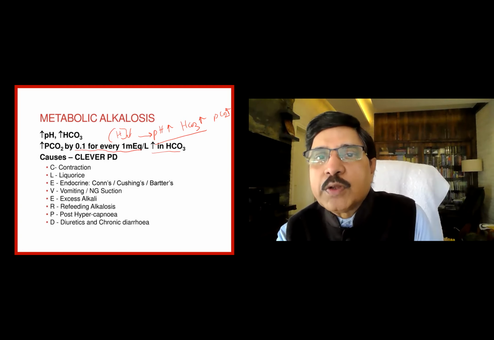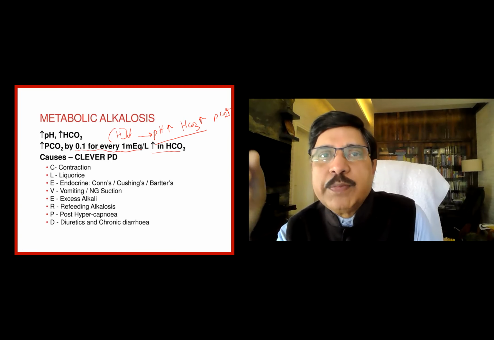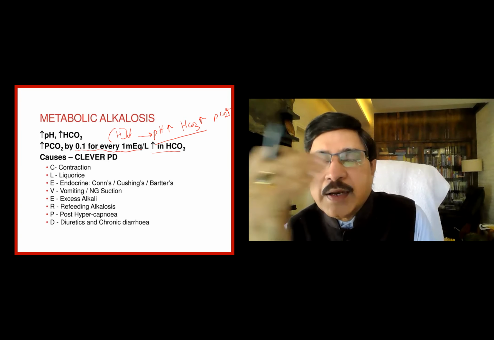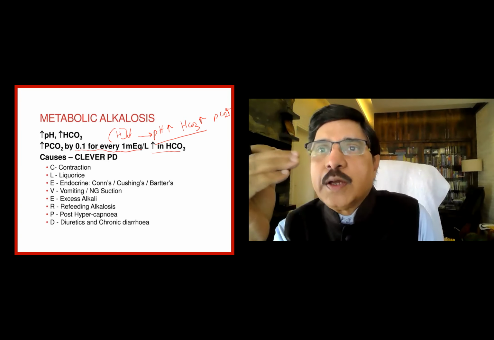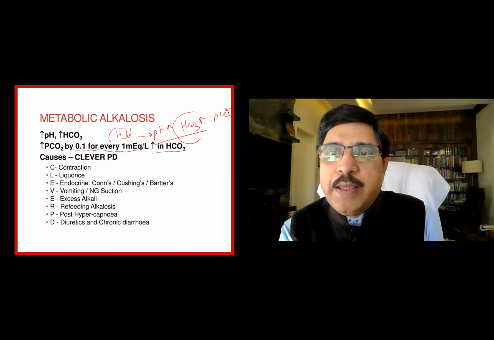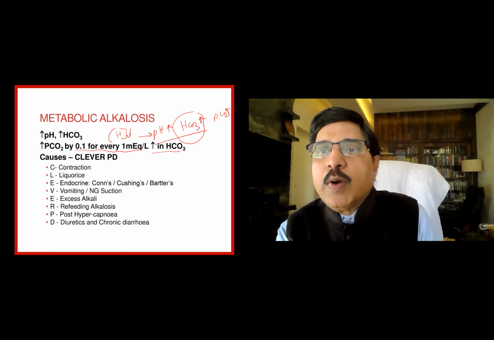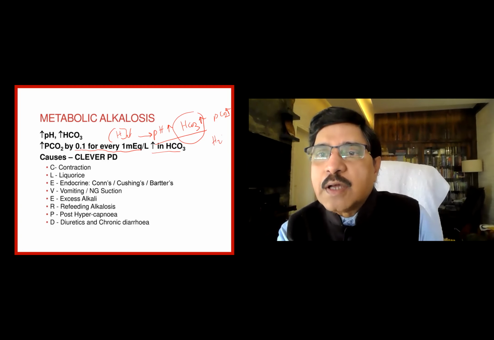Why the PCO2 increases? PCO2 increases means carbonic acid will increase. Carbonic acid is acid that corrects the alkalosis. In order to correct the alkalosis or excess base, some acid is added to the body by the lungs. What is that acid? That acid is carbonic acid. How does it add that acid?